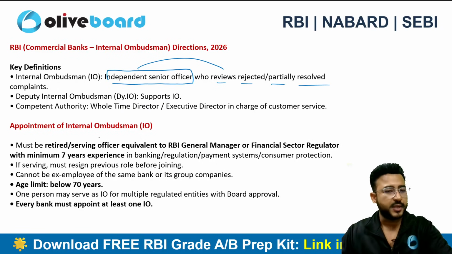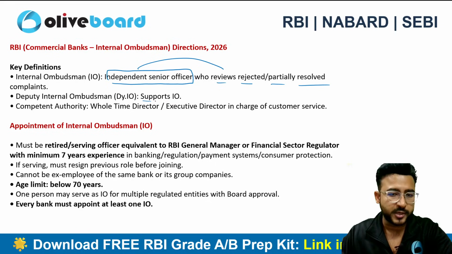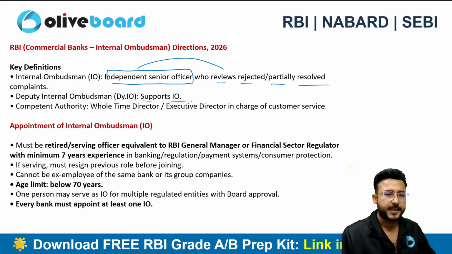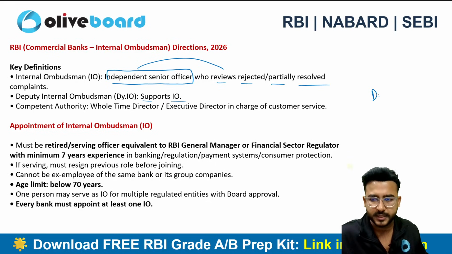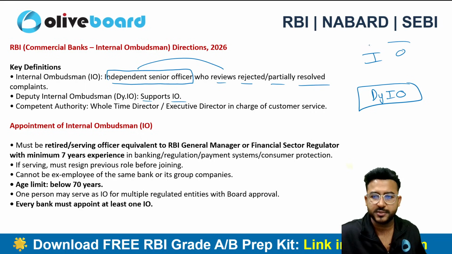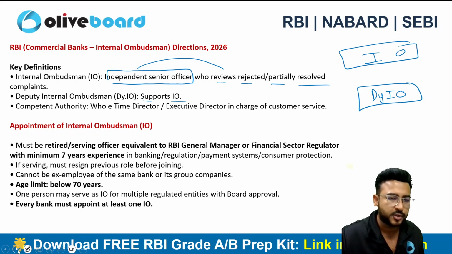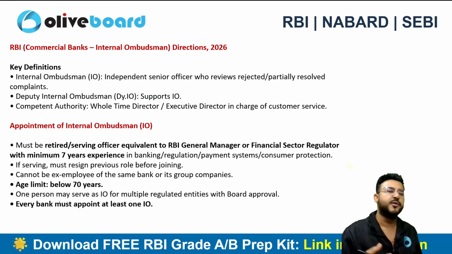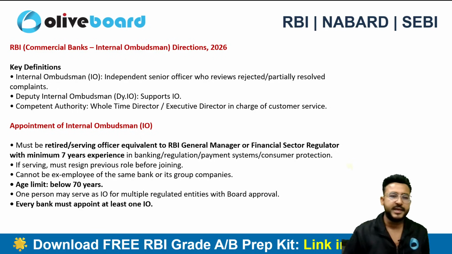There will be a deputy internal ombudsman also, which is going to support the internal ombudsman, right? So the deputy internal ombudsman obviously has to support the internal ombudsman. The internal ombudsman is going to be the higher authority, obviously. Appointment of the internal ombudsman: who can be appointed as an internal ombudsman?